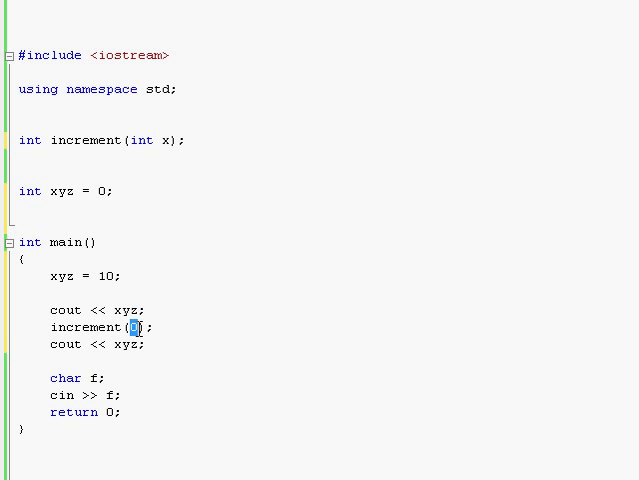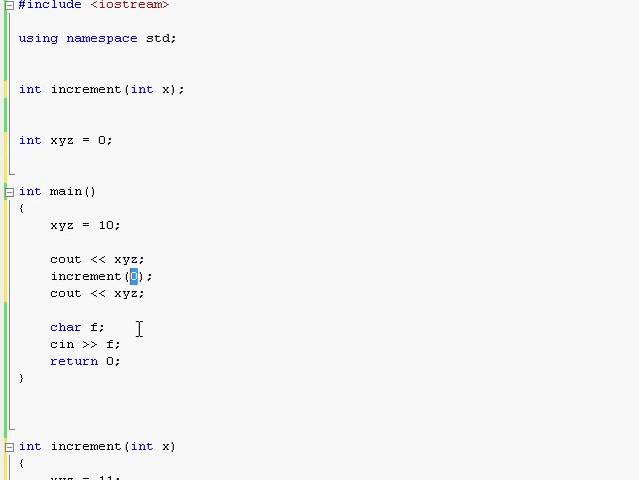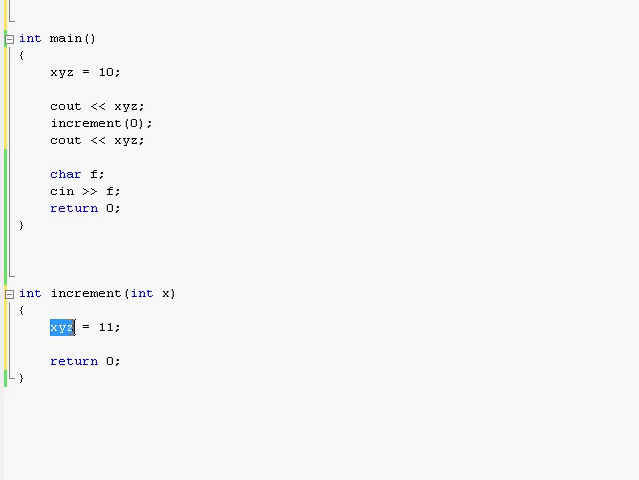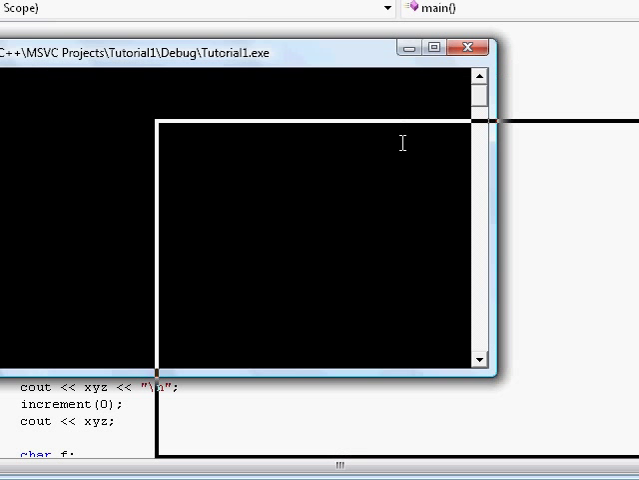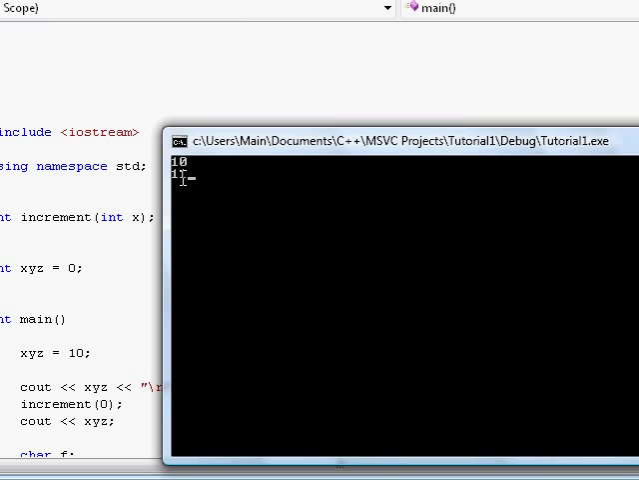But I'm not even passing in xyz because I don't have to, it's global. In the increment function, again, I assign 11 to this global variable, and again I didn't have to declare xyz because of course it's global, everyone knows about it. And then when I return and I get back to the main function and I print out xyz again, we will see that xyz has really changed and it's not 10 anymore, it's 11. As you see right over here, 10 and 11.